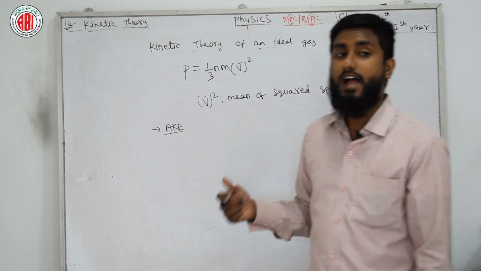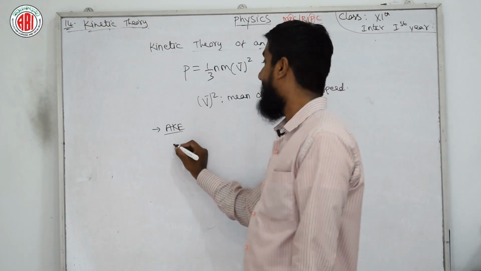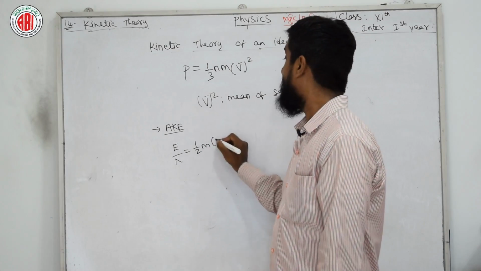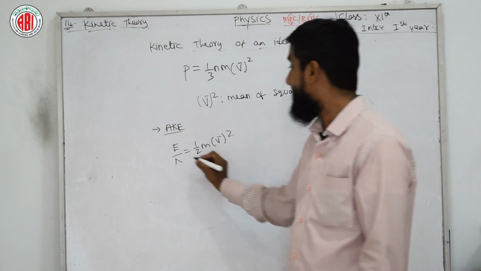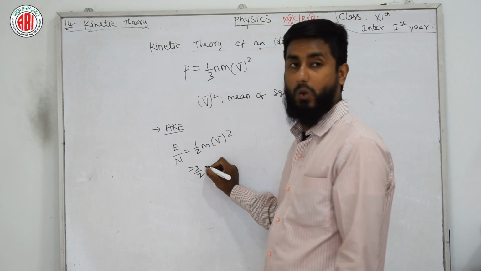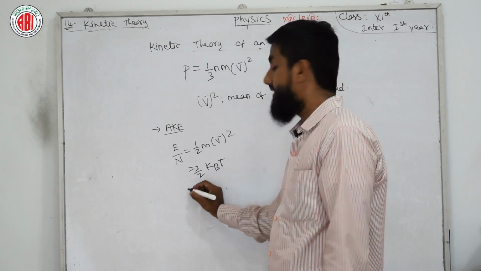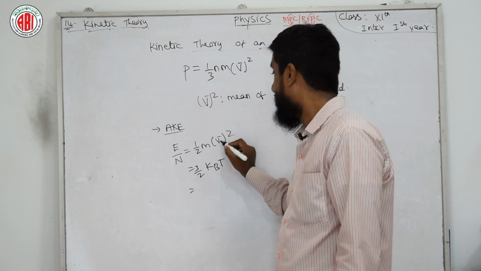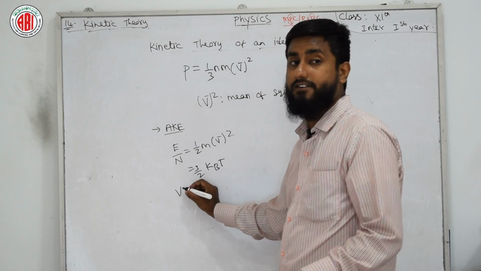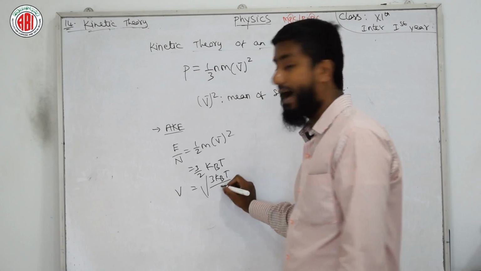The average kinetic energy is usually given by E = 1/2 mv², and this can be written in different forms, like 3/2 kBT. Now we need only v, so for that we do multiple steps, and finally we get v = √(3kBT/m).